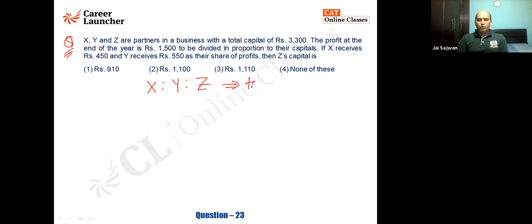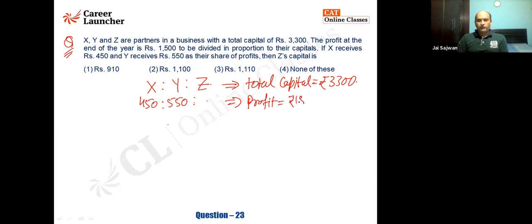They have total capital of rupees 3,300. Okay, Gaurav. Just one more question. Even others were also saying the same thing. The profit at the end of the year is 1,500. So I'll ask what is the ratio of them? One gets 450, one gets 550. I don't know how much he is going to get, but 1,500 is the profit that we have earned. So I'll say 9 and 11 is the ratio in which they're getting. At the end of this year, they are getting 450 and 550.